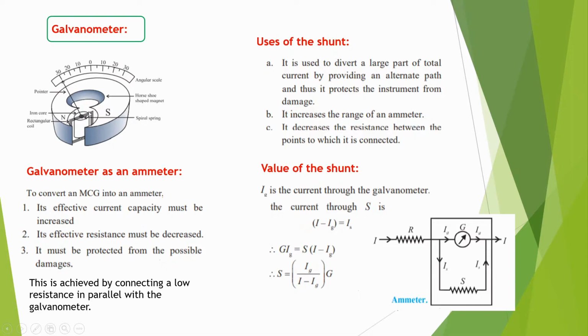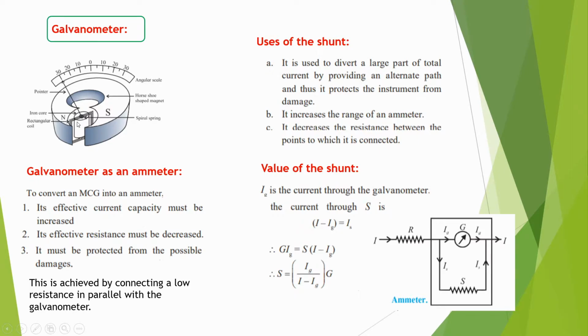In this galvanometer a coil is suspended between two concave pieces of a horseshoe magnet. This is the horseshoe magnet in which there is a rectangular coil, and this rectangular coil is suspended.